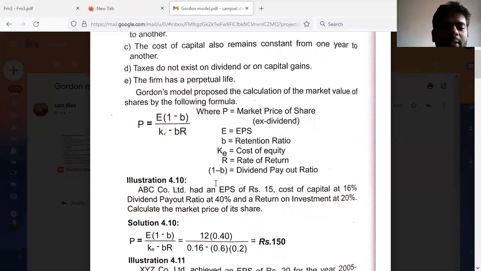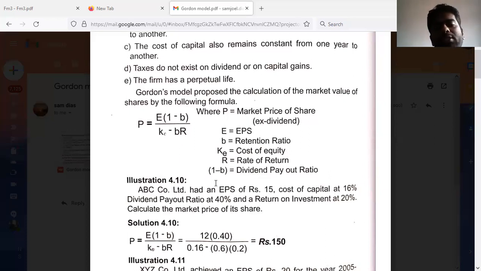Just observe the solutions of Walter's model. There, whenever the problem is silent about the per share dividend, we calculate it by multiplying EPS with the payout ratio. The same thing we are doing here. It is nothing but calculating dividend per share. E means EPS, 1 minus B means dividend payout ratio, and if we multiply, we'll get dividend per share.